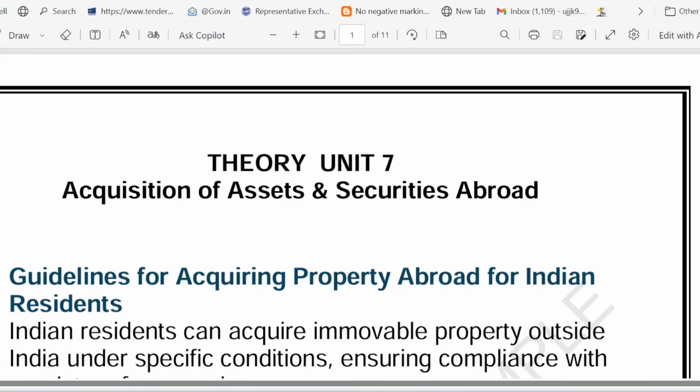Similarly, I have covered the theory portion of other units till unit 7, unit 6, 5, 4 and so on. So chapter number 7 is based on acquisition of assets and securities abroad. So let's get started and understand.